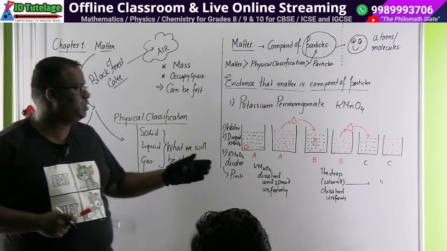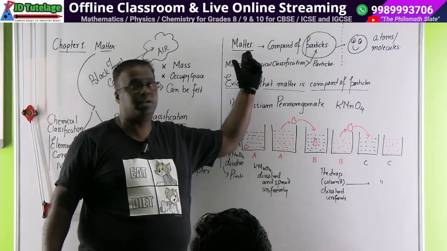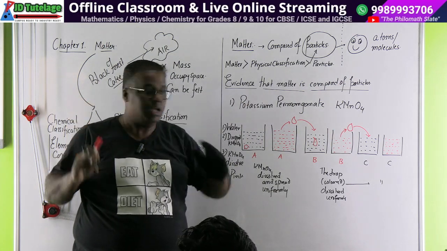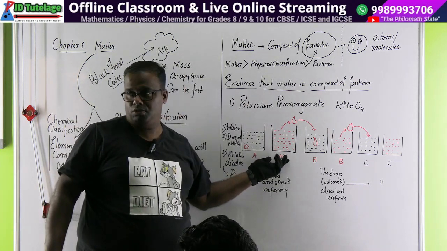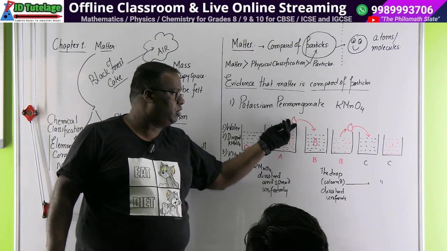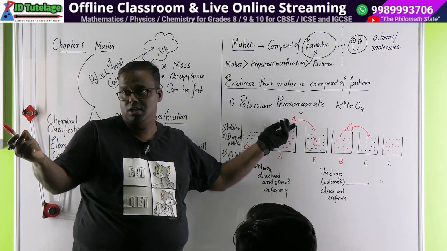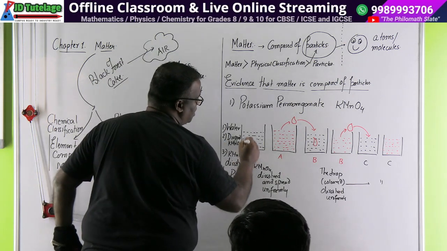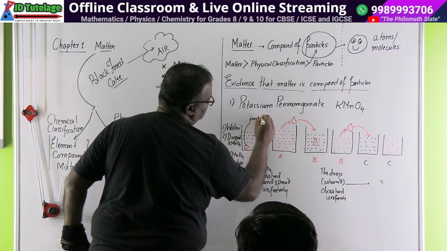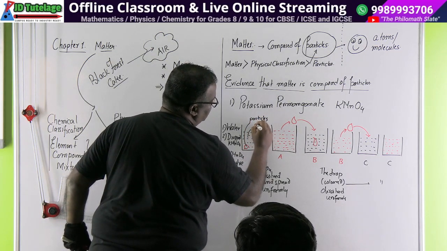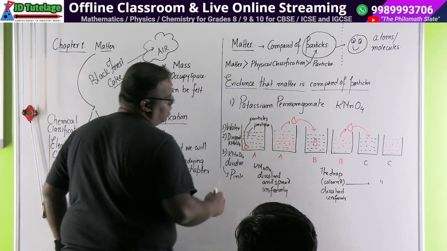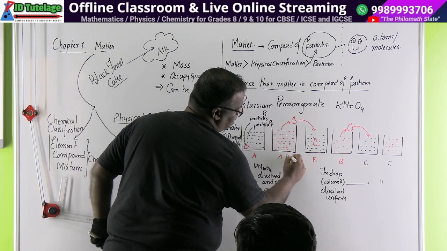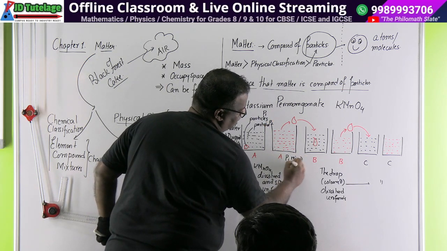So what will be the explanation for this? The explanation would be that potassium permanganate is also matter, and it must be consisting of small particles, and the particles got evenly spread in our first observation. When we took out one drop of potassium permanganate solution, that was also matter, and it must also have particles. Here it has particles, and water also has particles. Let's say we call them particle P1 and P2. Here P1 mixed with P2.